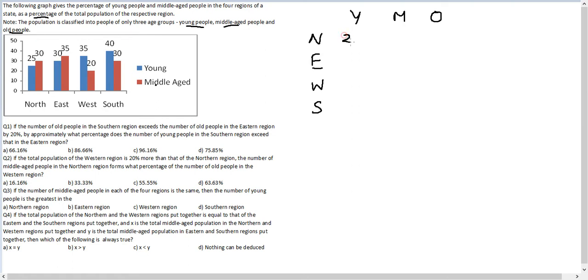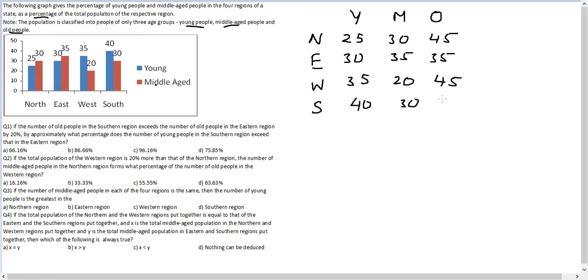So you will have 25 and 30 here, and correspondingly 45 here. You would have 30 and 35 here, and correspondingly 35 here. You would have 35 and 20 here, correspondingly 45 here. You would have 40 here, 30 here, and correspondingly 30 here. So we have the percentage split of population in all these four regions among young, middle-aged, and old people. Let's look at the questions.